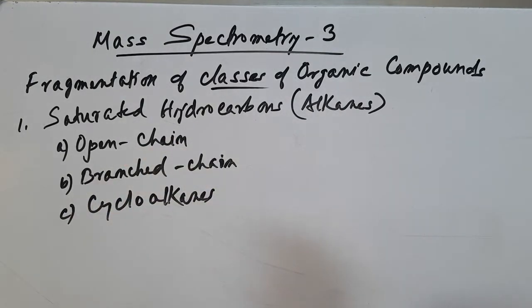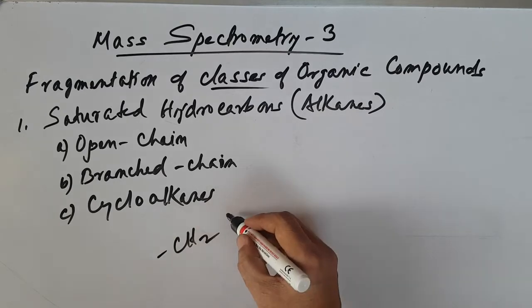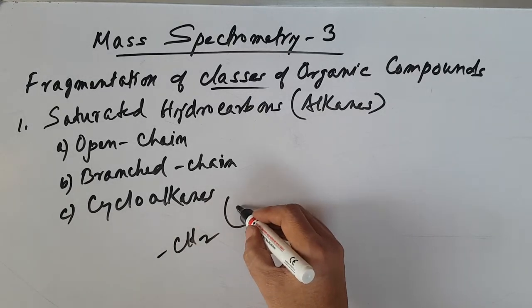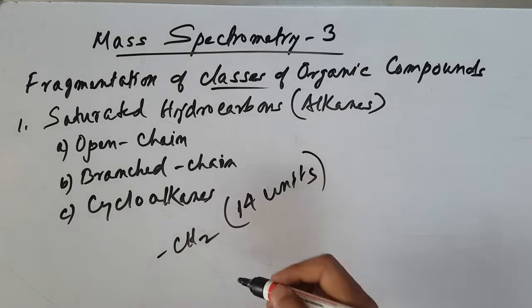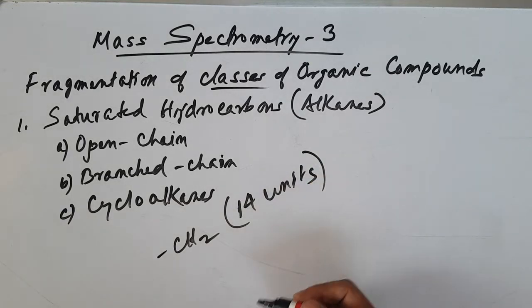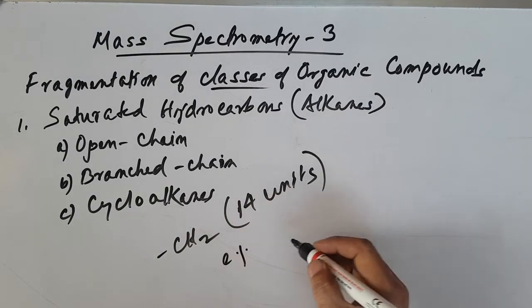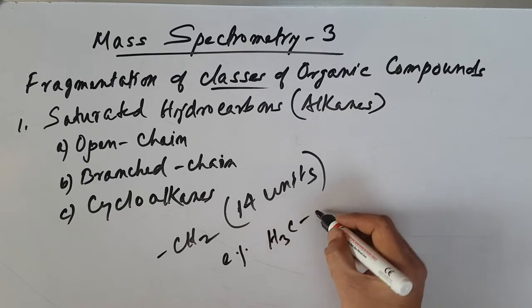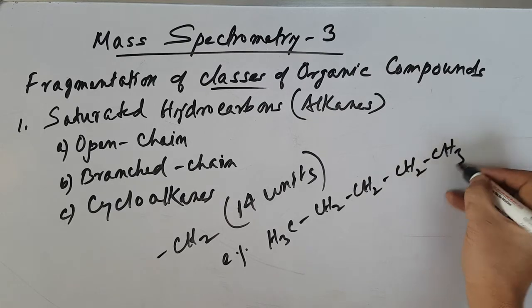In the first case, open chain hydrocarbons, open chain alkanes, there is a loss of the CH2 group, mostly say like m/z about 14 units. 14 units, carbon 12 plus 2 hydrogens, 14 units are lost for every fragment. So for example, say in the case of pentane, let's say pentane CH3 CH2 CH2 CH2 CH3. So let's say this is pentane.